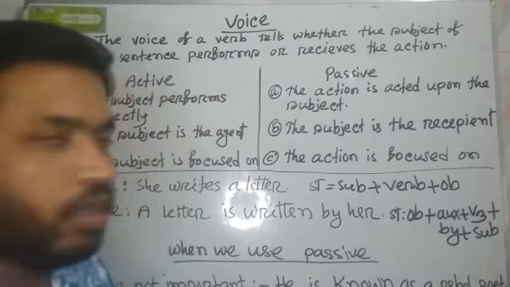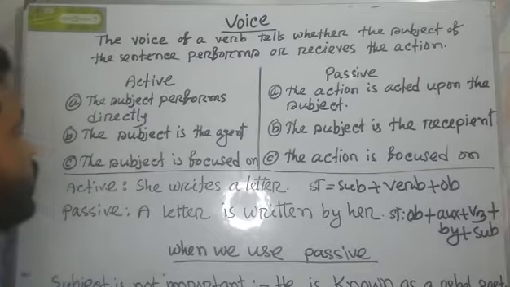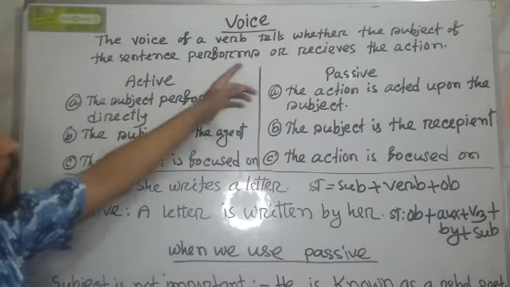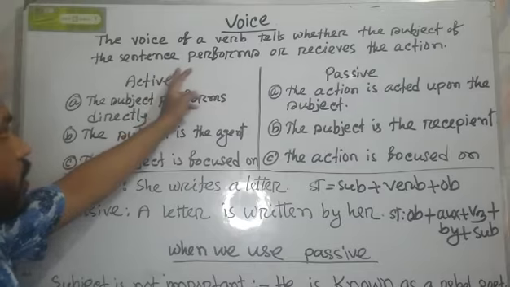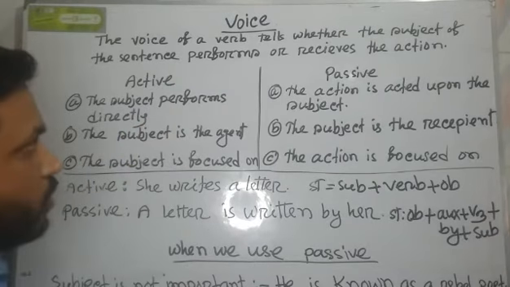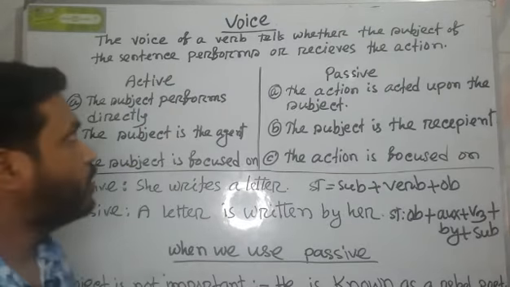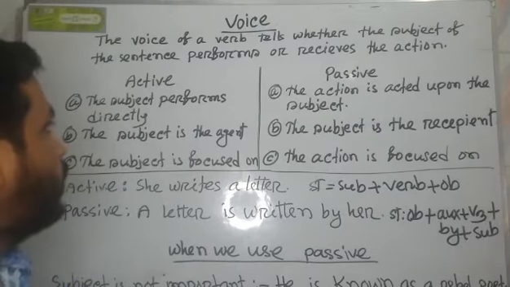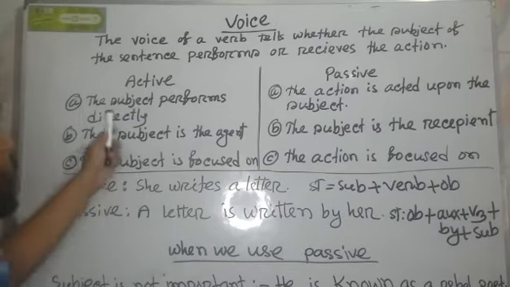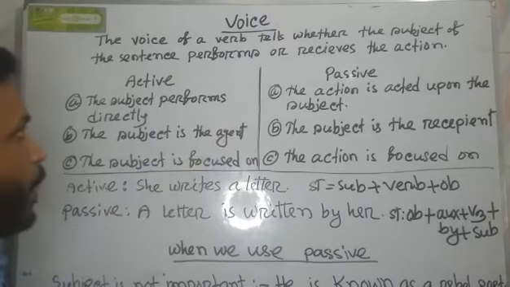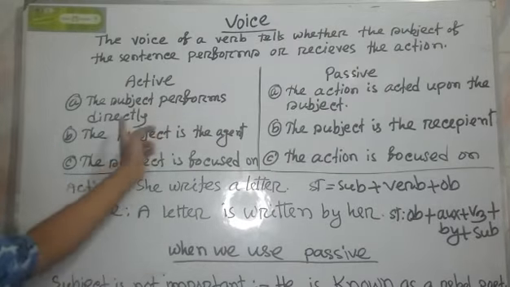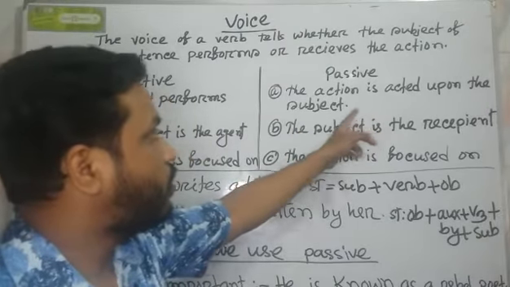First of all, you have to know what is voice. The voice of a verb tells whether the subject of a sentence performs or receives the action. That means there are two types of voice, such as active and passive. In active voice, the subject performs directly, but in passive voice, the action is acted upon the subject.